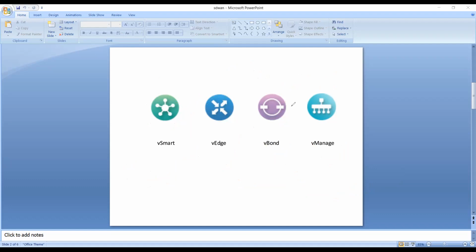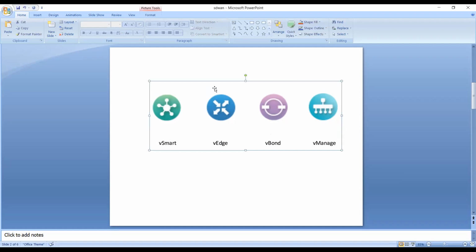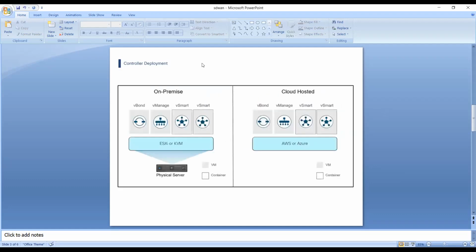So we have these things, vManage, vBond, vEdge, vSmart, right? Now you can see here the controller deployment. Where can we deploy them? We have two options. The first one is on premises, the second one is cloud hosted. If you want to deploy the controllers on premises, you should have an ESXi server and KVM.